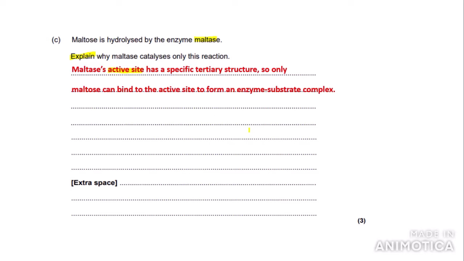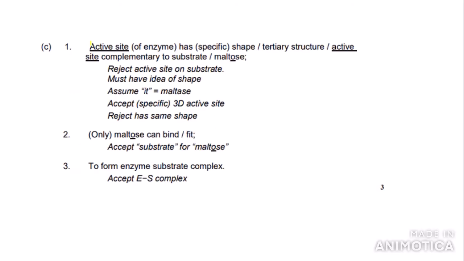So let's look at the mark scheme. Active site, so as this is underlined, you need to write the term active site, otherwise you don't get the marks. So the active site of the enzyme has a specific shape or a tertiary structure, or you can write the active site is complementary to a substrate or maltose. Now here it says reject active site on the substrate, as the substrate itself doesn't have an active site. The active site is on the enzyme. And as it says reject, if you write the active site on the substrate, you don't get any marks at all for the question, even if you wrote the correct answers for mark point 2 and mark point 3.